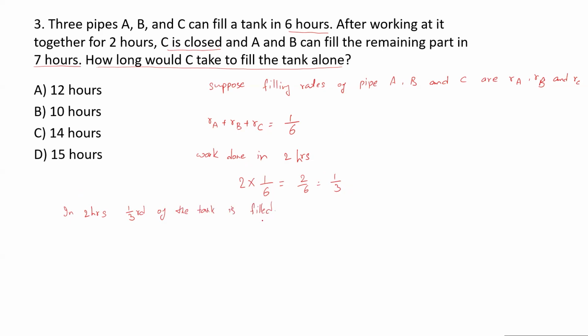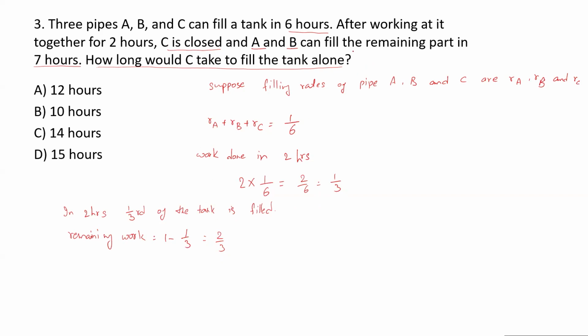How much is remaining? The remaining work is 1 minus 1 upon 3, right? Because 1/3 is already done. So 1 minus 1 upon 3 is 2/3 remaining. And they are saying that this remaining 2/3 of the work is done by pipes A and B only, because after 2 hours C is closed.